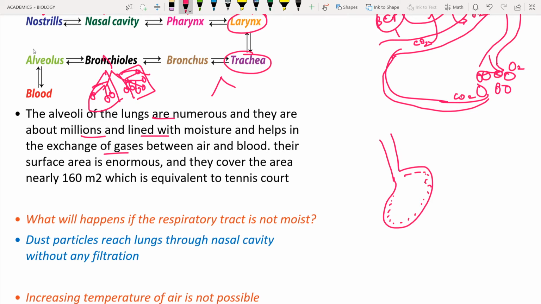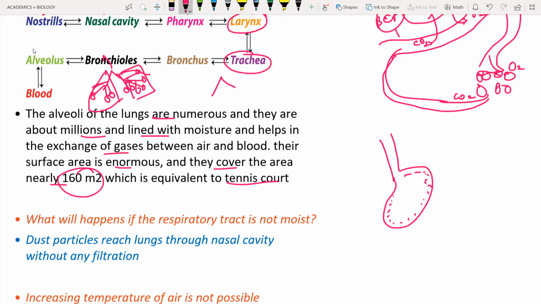This moisture helps in the exchanging of gases, whether oxygen or carbon dioxide. The surface area is enormous, covering nearly 160 square meters. This is a huge space, equal to a tennis court.